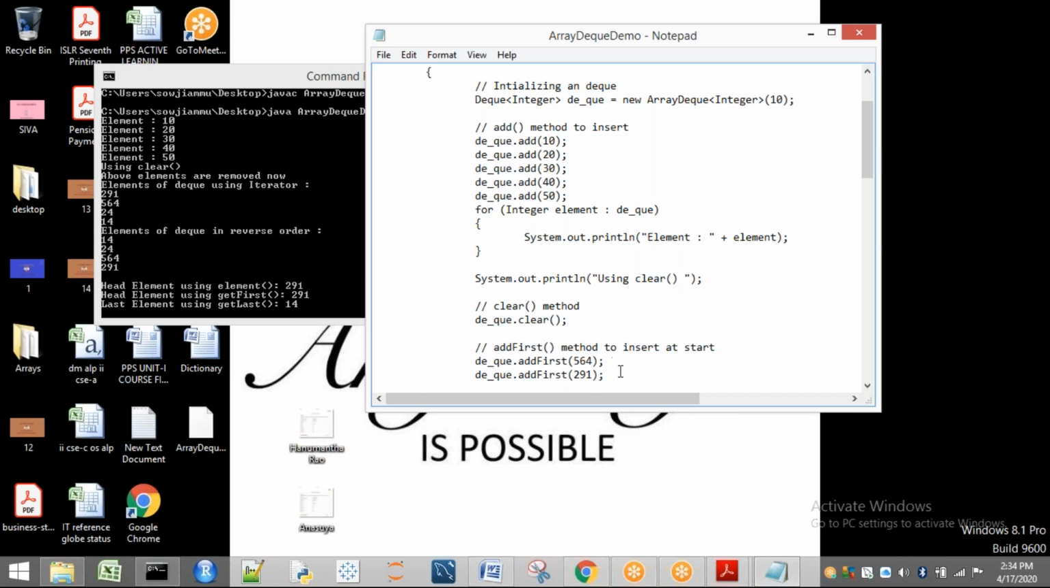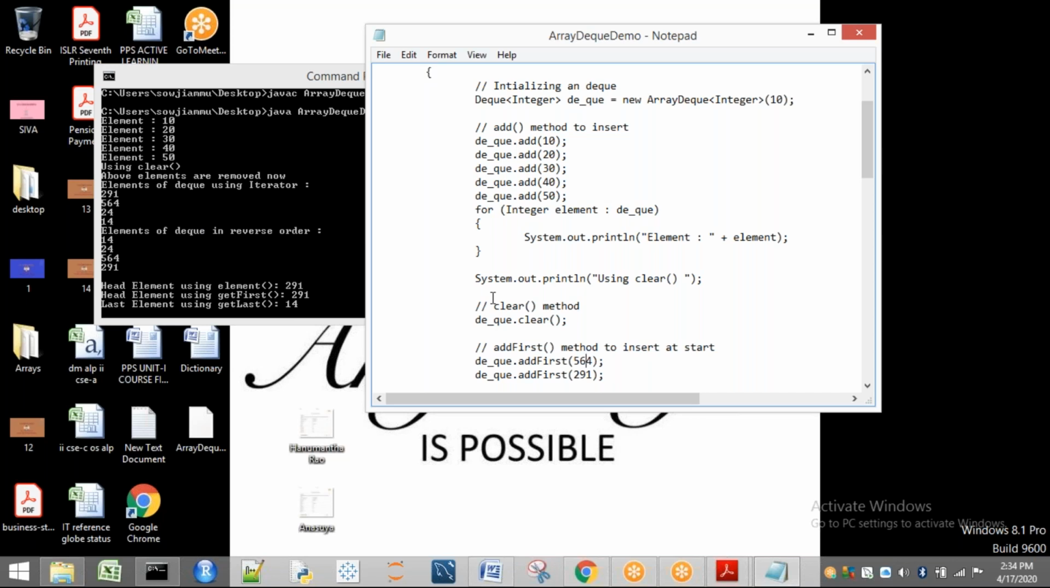Next, again, I'm going to use what? Here I have used add. Now I'm going to use addFirst. So first I'm going to insert, initially nothing is present. So I'm going to use 564. Only one element is present. That is also the first element. That is 564. Next, what I am telling, addFirst of 291.